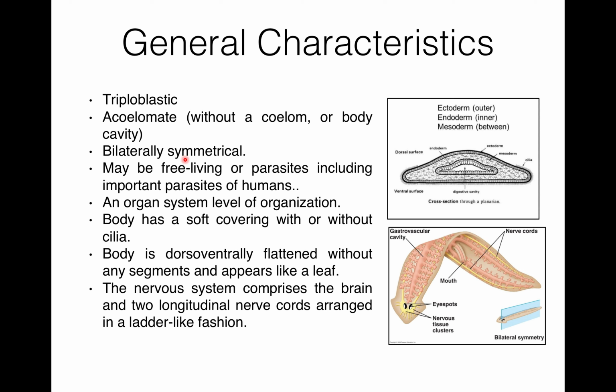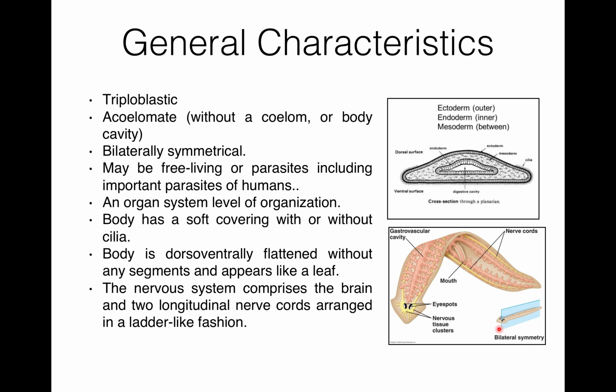They are bilaterally symmetrical. So here you can see, if we cut the animal bilaterally, then one half of the animal is the mirror image of the other half.